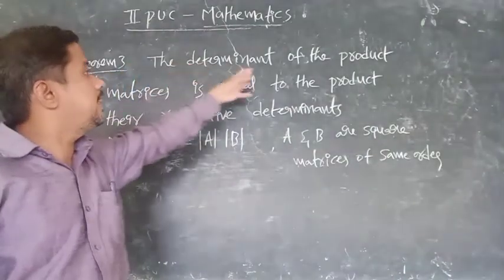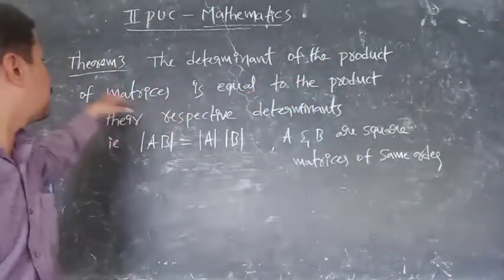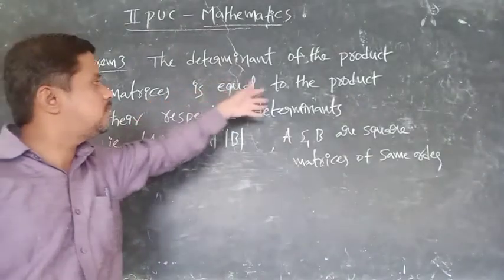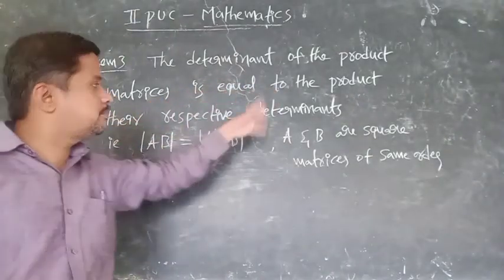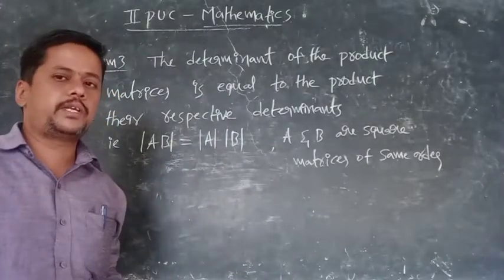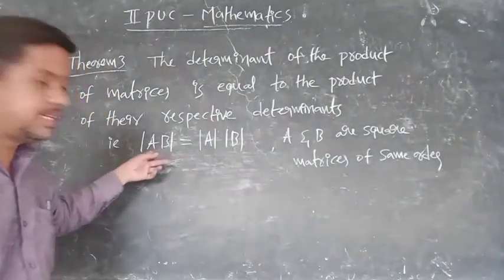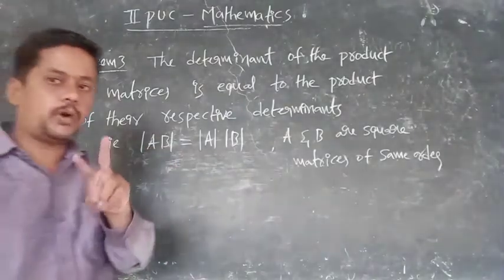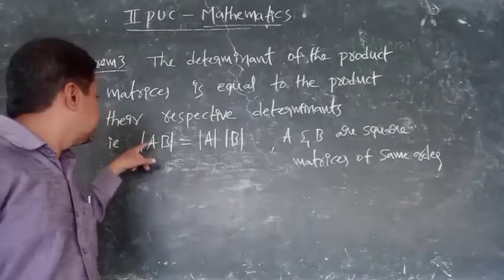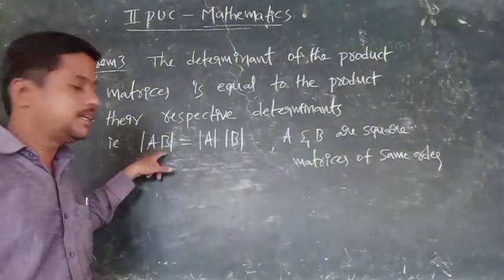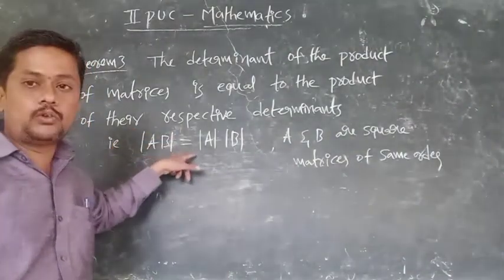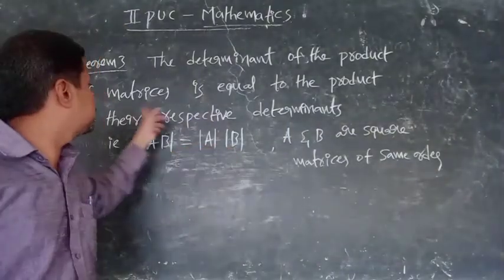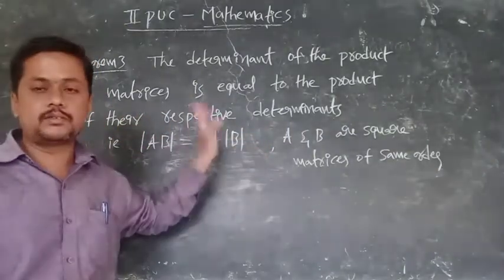The determinant of the product of matrices is equal to the product of their respective determinants. What is the meaning of this? Let us consider two matrices A and B. The product of matrices is the multiplication AB. The determinant of AB is equal to det A into det B, their respective determinants.